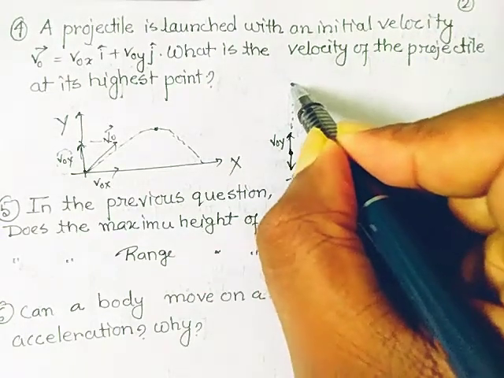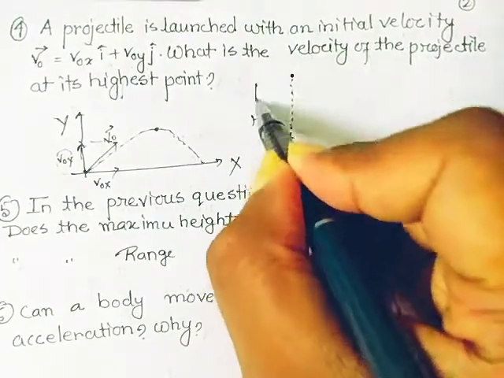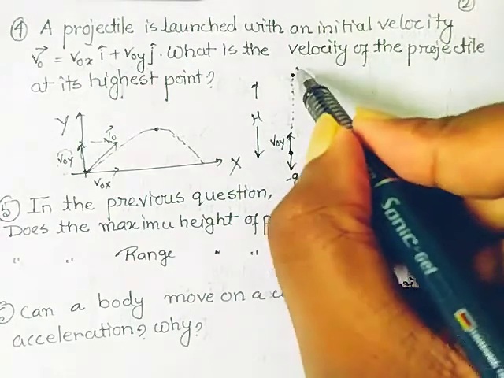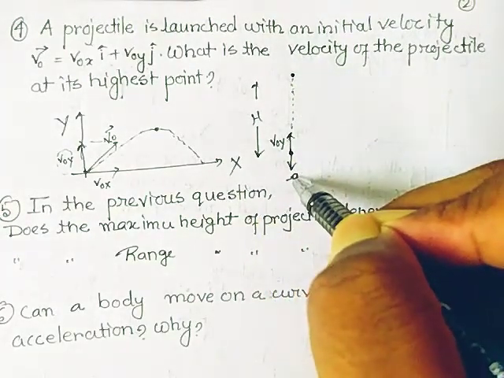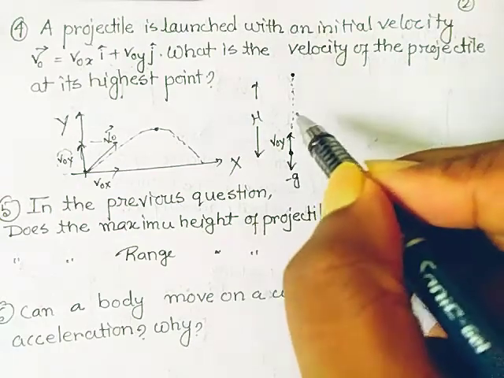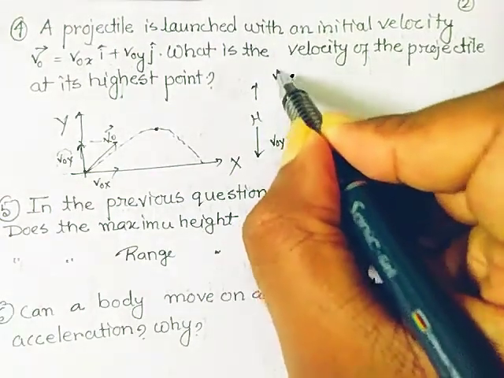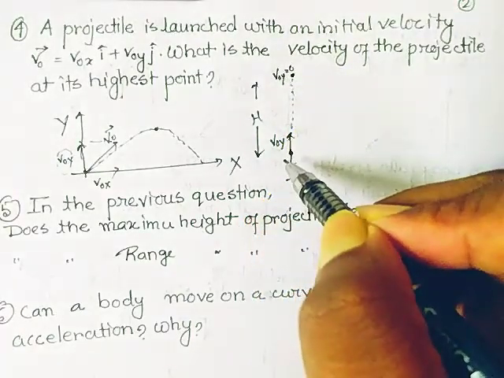So when the particle reaches the maximum height, that is here, at that time the velocity decreased due to minus g is 0. So when it reaches the maximum height, the value of Vy, that is the y component of velocity, is 0.